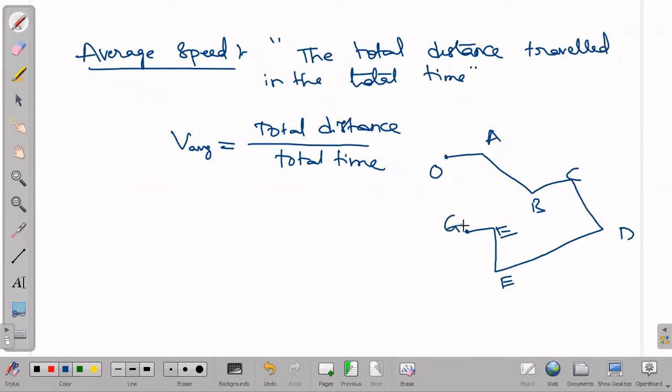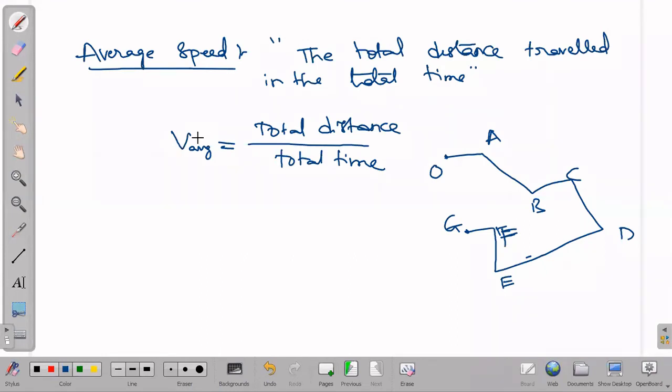In this given example, he is traveling different distances, and the time involved will be different. So we calculate O to A, A to B, B to C, C to D, D to E, E to F, and F to G. We are calculating all the distances. This total distance we call the path length. The total time from O to G is calculated. Now this total distance by total time gives us the average speed.